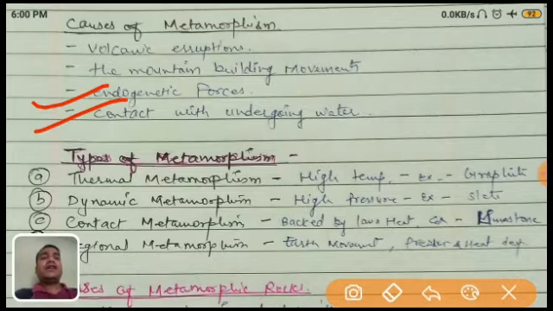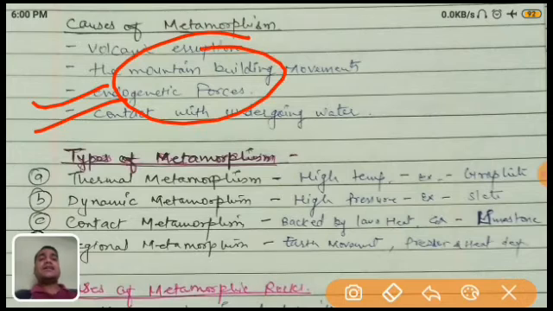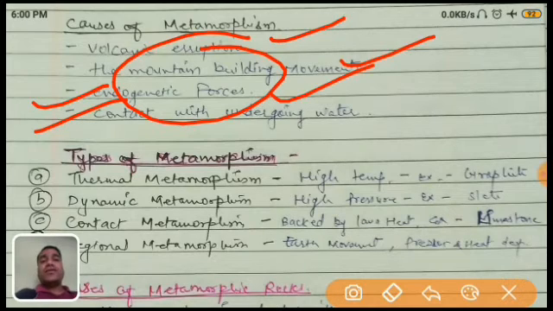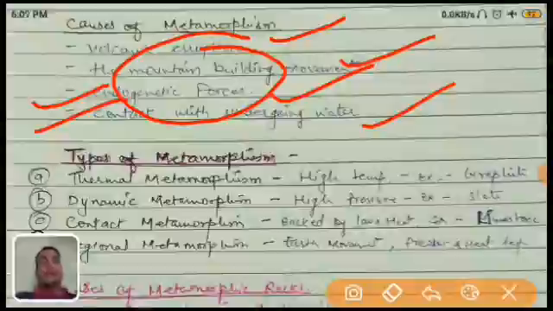And contact with the underground water, because I already told you, the pressure of the water, because some water is also under the earth's crust. So that's why these all are the reasons. Basically, you just understand a great heat and pressure, either by the volcanic, or by the mountain movement, or by the endogenic forces, or by the underground water. So these all are the agents, we can say that. But it requires a great pressure and heat.